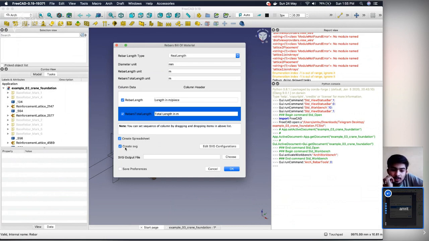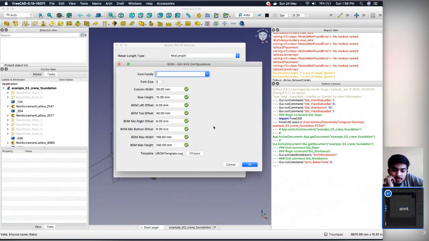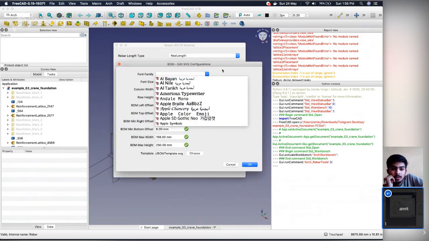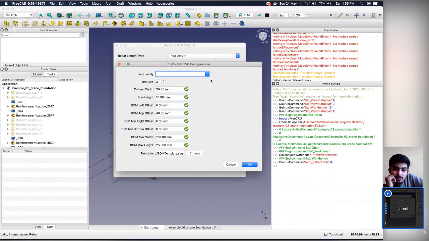Create spreadsheet, create SVG, edit SVG configuration. So by default it's Arial, right? By default, it's DejaVu Sans. Okay, so rather than leaving it empty here, select the default font, because it's not clear for the end user maybe. Actually, on my system DejaVu Sans is selected by default.